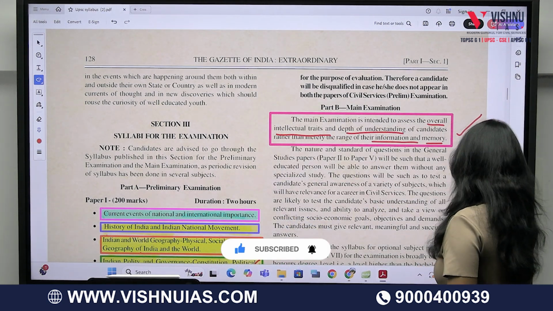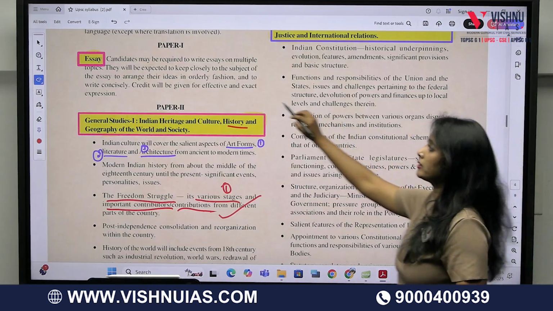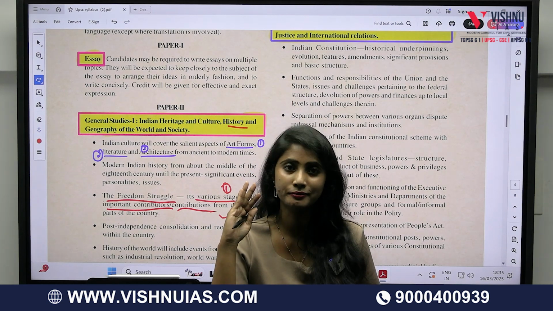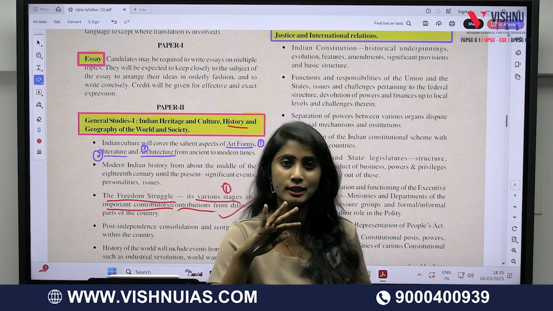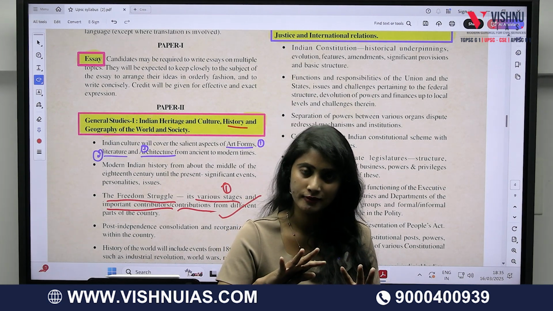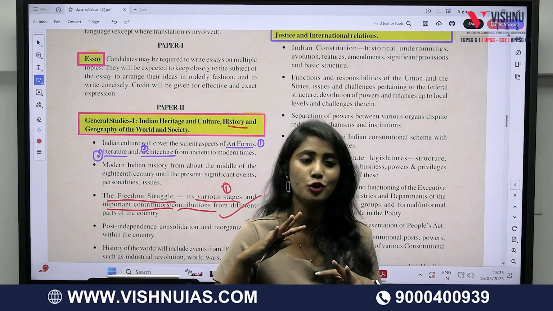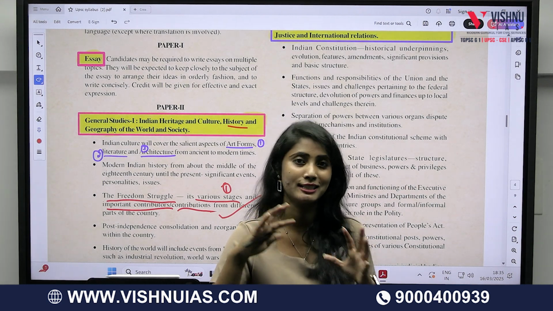On this note, let's come to the syllabus. Paper 1 is the essay paper. When can you start writing your essay? Most people suffer with this kind of doubt. Once you have completed your GS syllabus and once you are thorough with your GS, I'm sorry, UPSC syllabus, and most of the time it can't be completed by any one of us, that is the vastness of this syllabus.